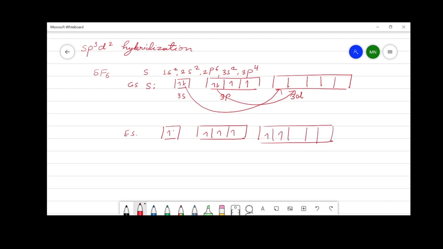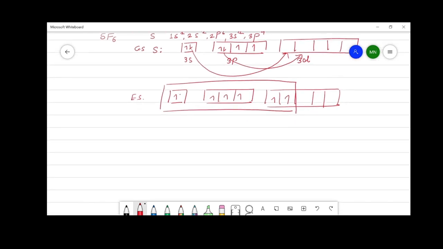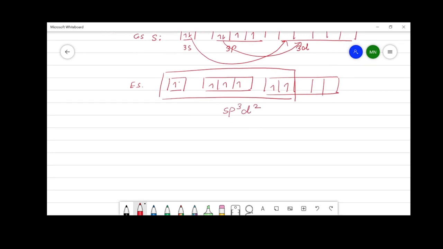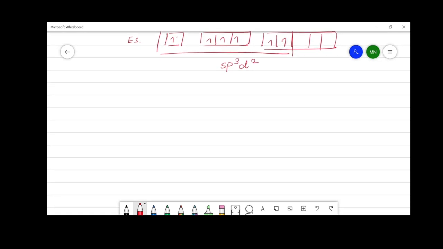Now these 6 orbitals, 1 s, 3 p and 2 d orbitals, get hybridized to give sp3d2 hybrid orbitals. All these 6 hybrid orbitals arrange themselves around the sulfur atom in a specific geometry which is known as octahedral geometry.